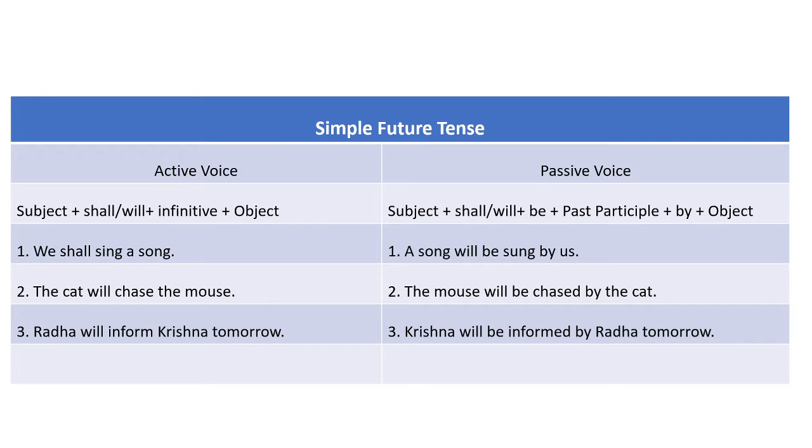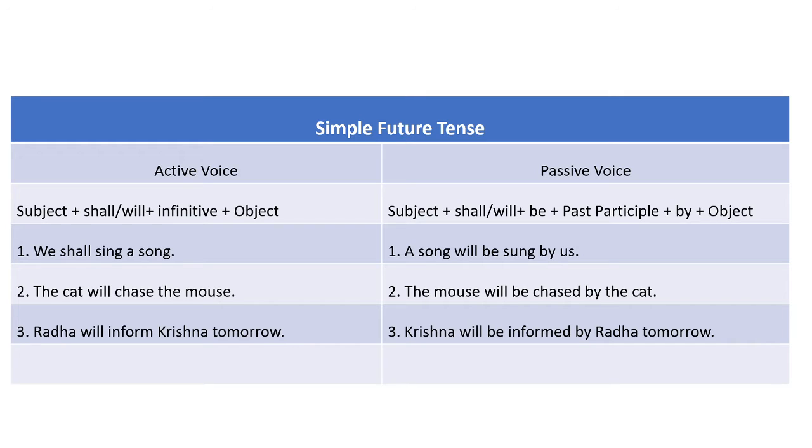In this sentence, we is subject. The modal auxiliary helping verb, that is shall, is used here. After that, lexical verb or infinitive, that is sing, is written, and after sing, an object, a song, is written.